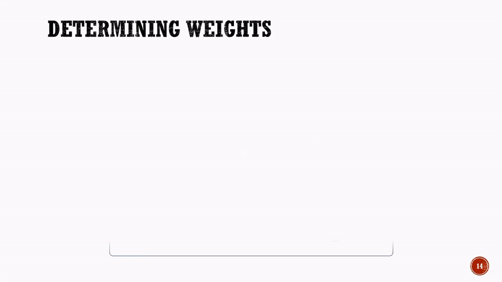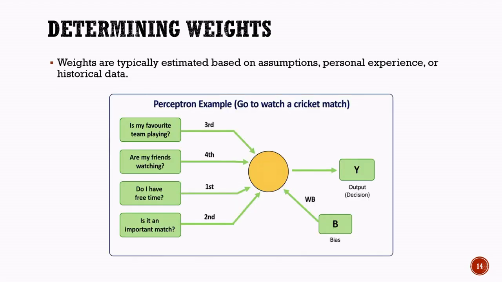Determining weights. Now that we have identified the decision factors and ranked them according to their importance, the next step is to determine the weights that will be assigned to each factor. Weights are numerical values that represent the importance of different inputs in the decision-making process. The higher the weight, the greater the influence that factor will have on the final decision.